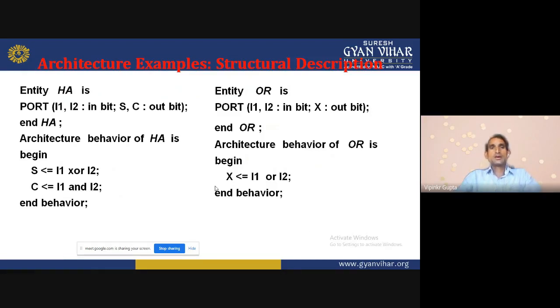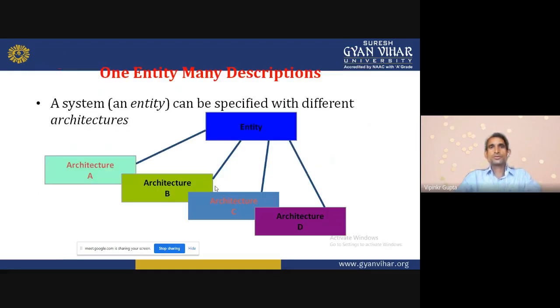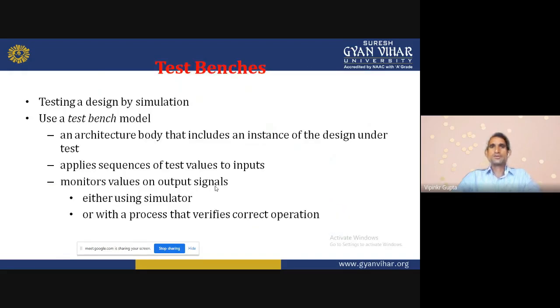Now this is the description of the full adder which we designed before. So one entity, many descriptions. A system can be specified with different architectures. Architecture A can be used, architecture B can be used, architecture C can be used, and architecture D can be used. So like that, one entity can be used for many descriptions in different architectures. Test bench: testing a design by simulation. Suppose that in the previous example, I will write the code for the half adder.